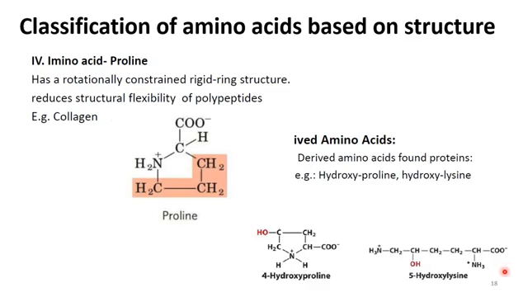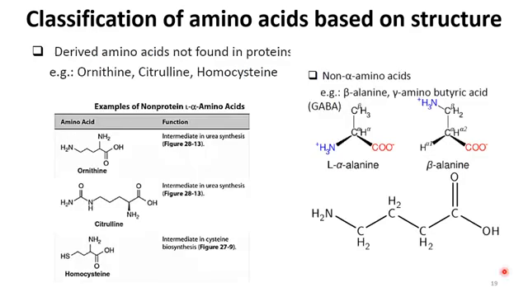One category includes these amino acids that are present in protein, and the next category of derived amino acids are those that are not part of the protein structure. They are intermediates in certain biosynthetic pathways, like intermediates in urea synthesis, because urea is produced in the human body, and also intermediates in cysteine biosynthesis. Biosynthesis is something going on in living organisms. So these are the three amino acids: ornithine, citrulline and homocysteine.